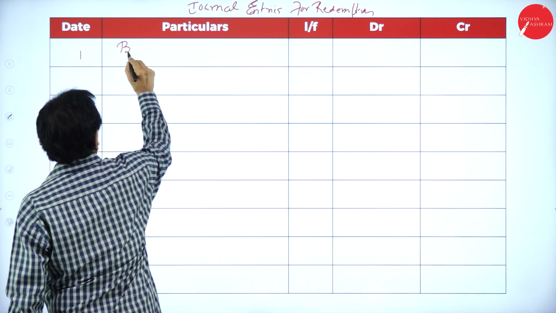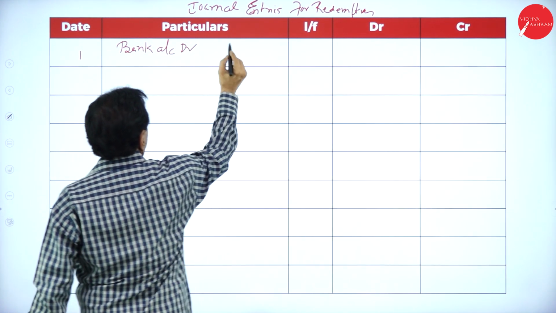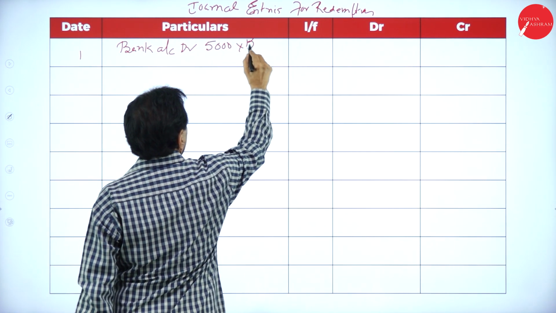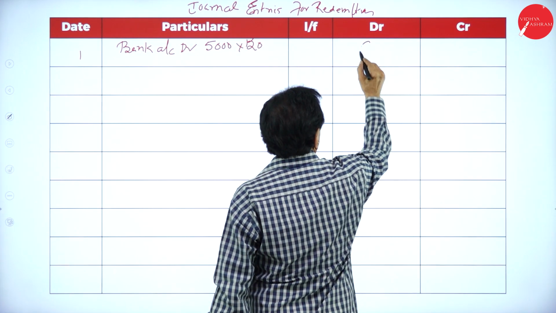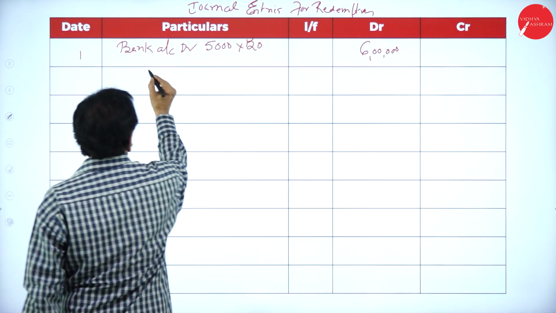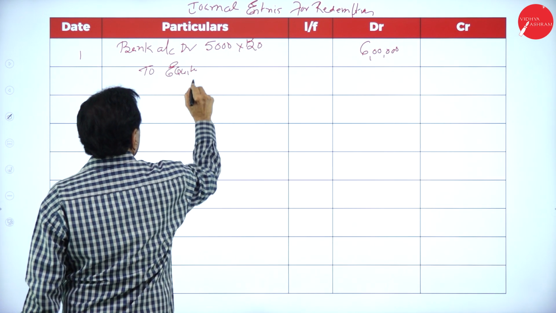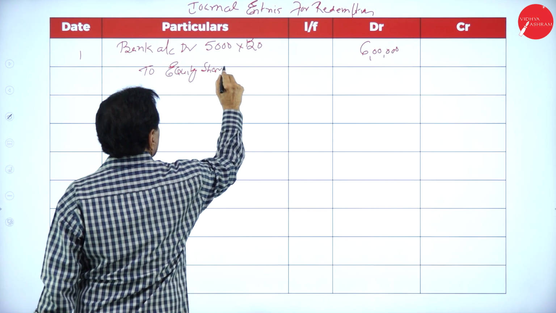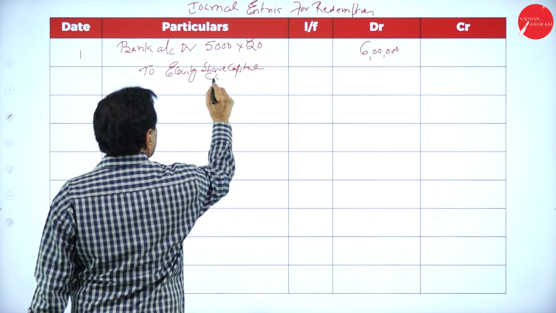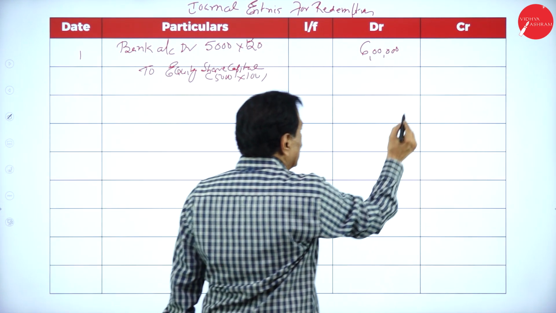Bank account debtor 5,000 into 120. It becomes 6 lakh. To equity share capital, this is 5,000 into 100, 5 lakh.